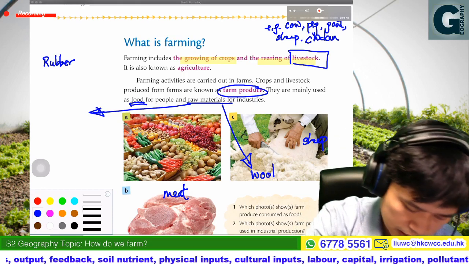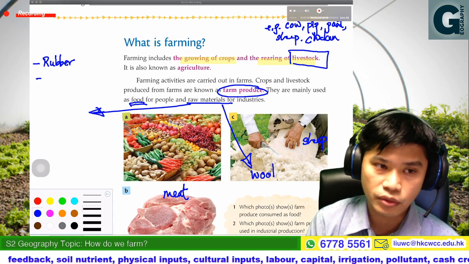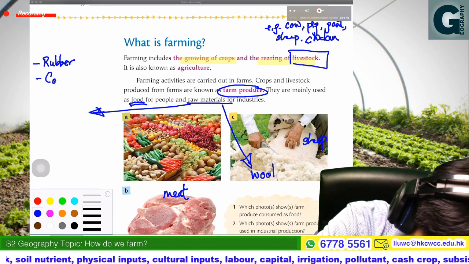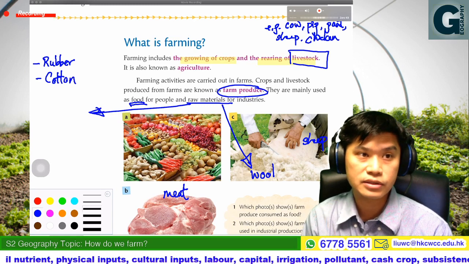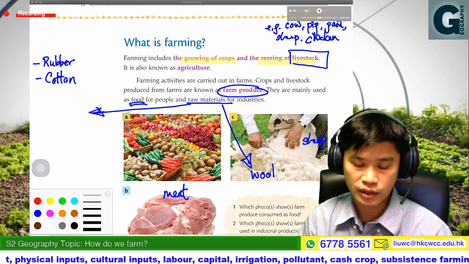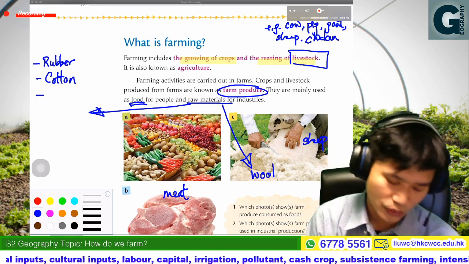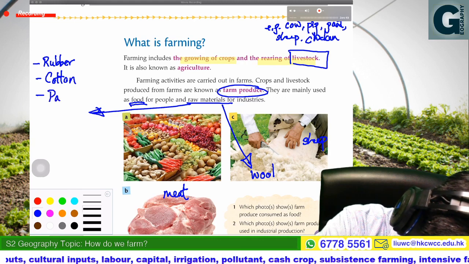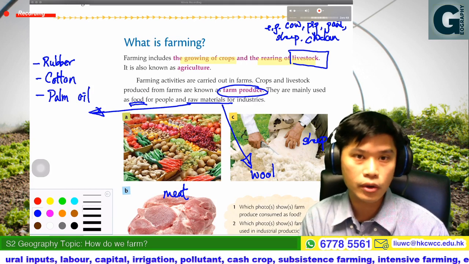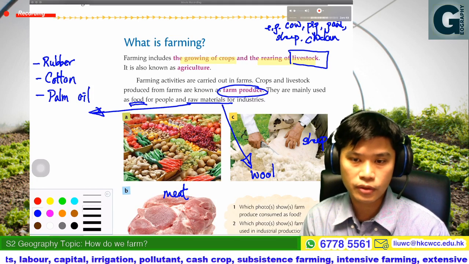And then the second example is also common. For human beings, for example, like the clothes, cotton. Remember that cotton is grown from a tree, from vegetation. And then the next one that is also very important, palm oil. So actually, we may also get some oil from vegetation, and that could be very important for humans,